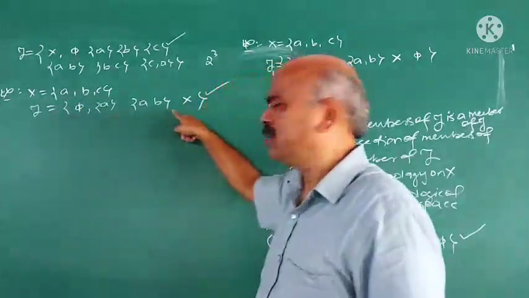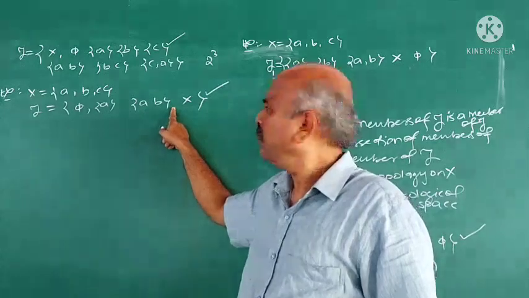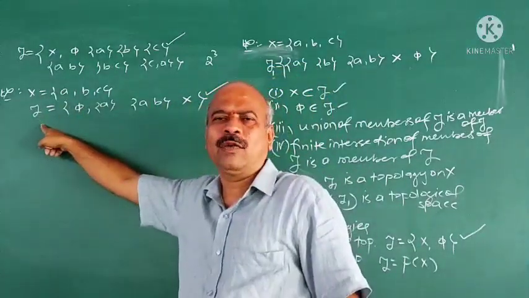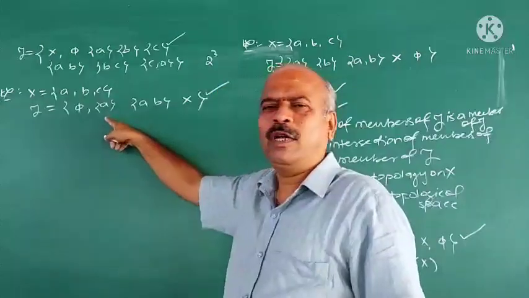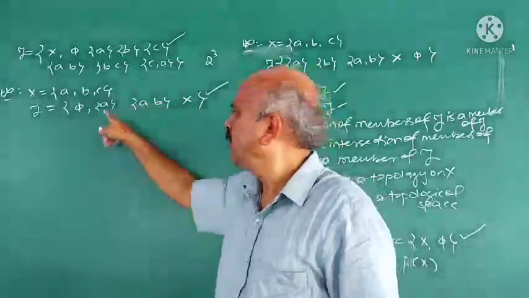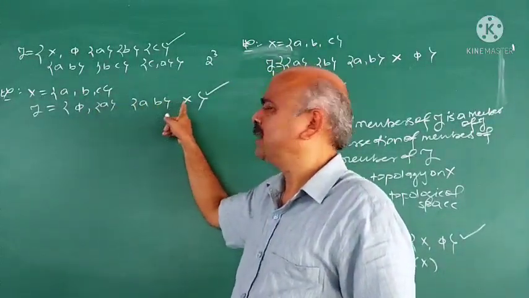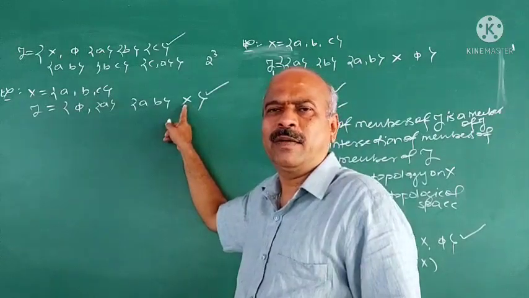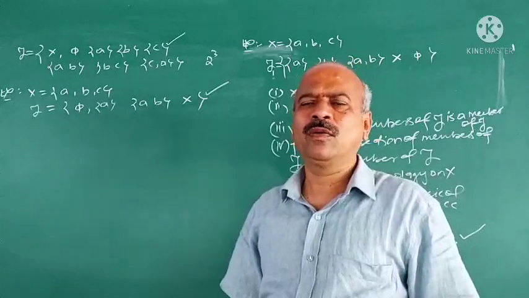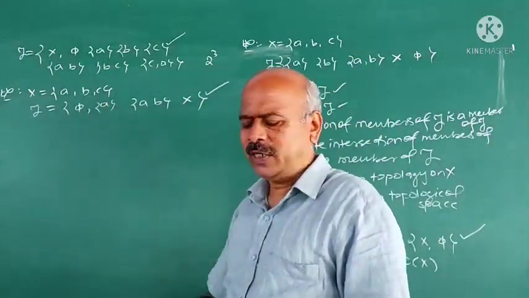If that collection of subsets satisfies 4 axioms. What are the 4 axioms? First, X must belong to tau. It is true. Pi must belong to tau. Second one, it is true. And the third one is union of members of tau must be a member of tau. What is the union? A and AB is AB. Pi and AB is AB. AB and X is X. It is satisfied. And finite intersection of members of tau must be a member of tau. Finite intersection, that is also satisfied. Therefore, it is a topology.